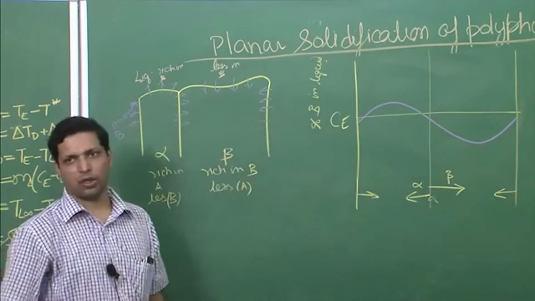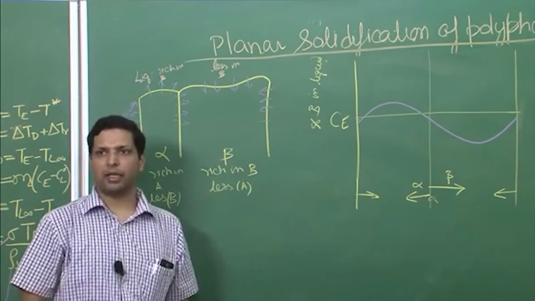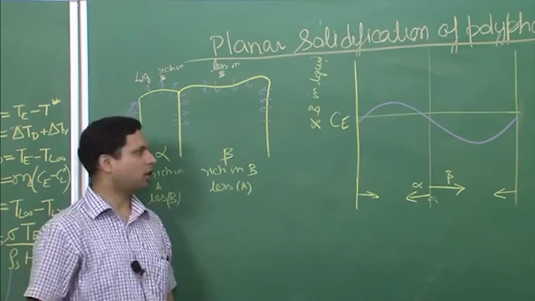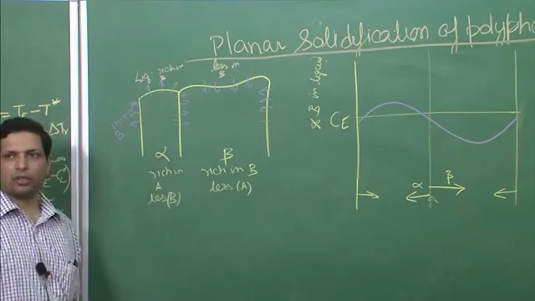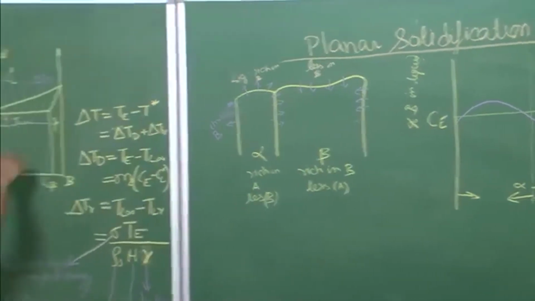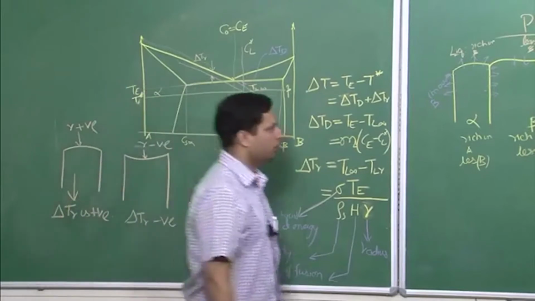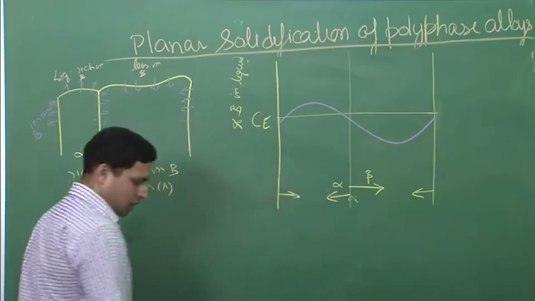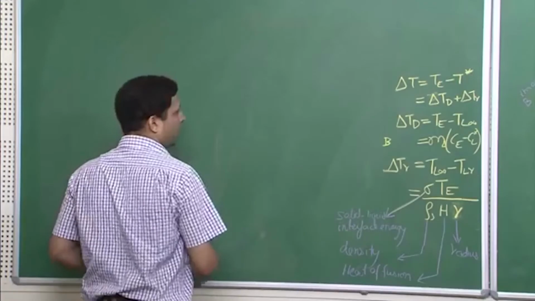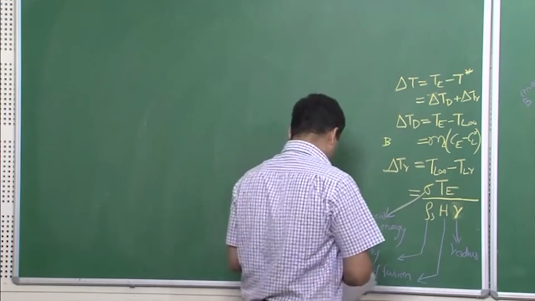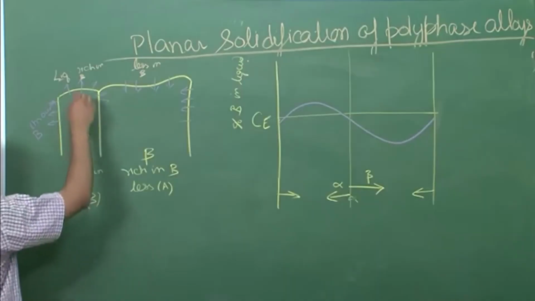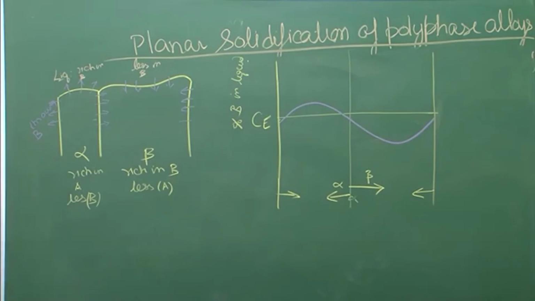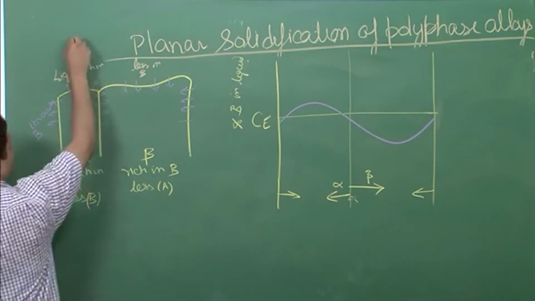Now if you know the composition, we can also find the equivalent liquidus temperature for it. And if you know the T liquidus, you will be able to find the delta TD component, so we can plot it. It will be best if I draw it over here, and we also need to establish our coordinates at this point in time. So let me use a different color of chalk. Let's use red to define our coordinates.